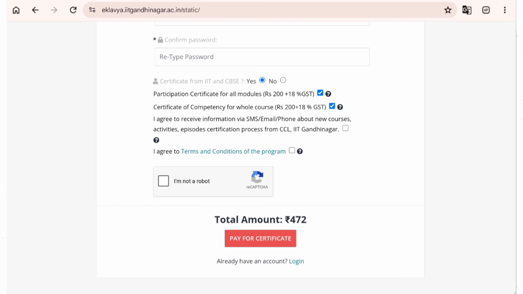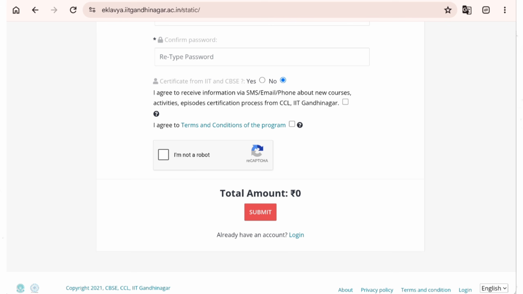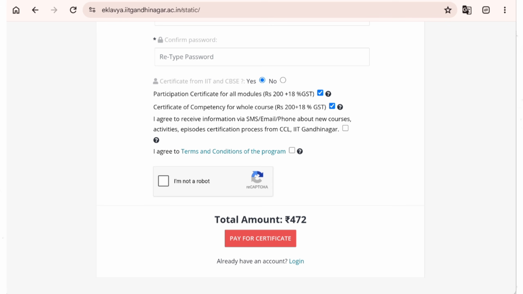You also need to check whether you want the certificate. If yes, then only. Otherwise, see, if I say no, I don't want the certificate, the amount automatically becomes 0. If I want the certificate, just check it here. It will give you both the participation certificate as well as the competency certificate. If I need only the participation certificate, remove this, and it will come to 236.